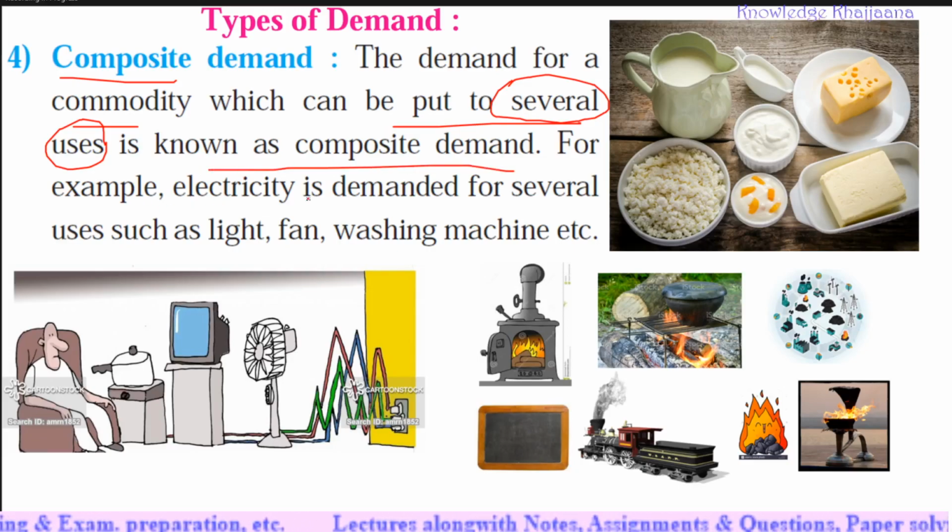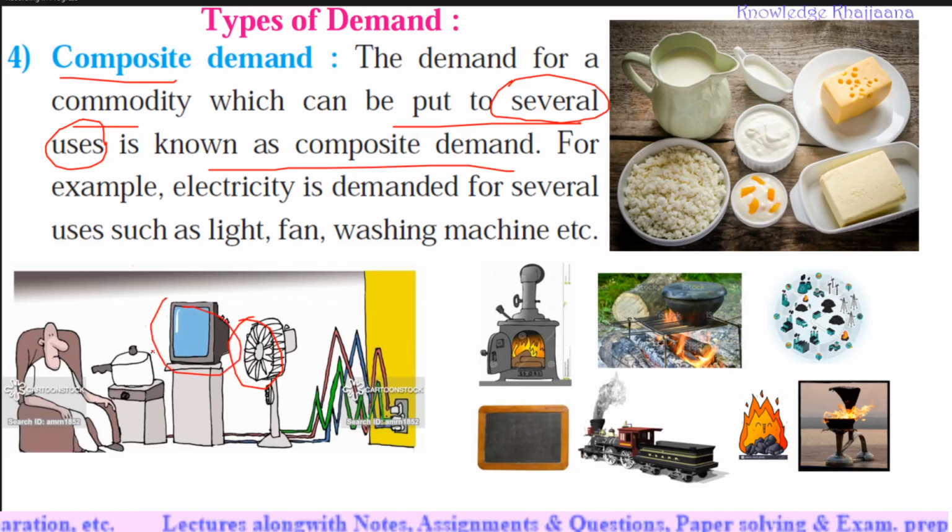For example, electricity is demanded for several uses such as fan, washing machine, television, cooking. Electricity has come into this man's home, so the utility of electricity is multi-purpose, for several uses. That's why it is called composite demand. Another example, which I have already taught you in earlier lectures, is coal. There are multiple demands for coal, starting from simple slate to the railway engine. Everywhere coal is used.